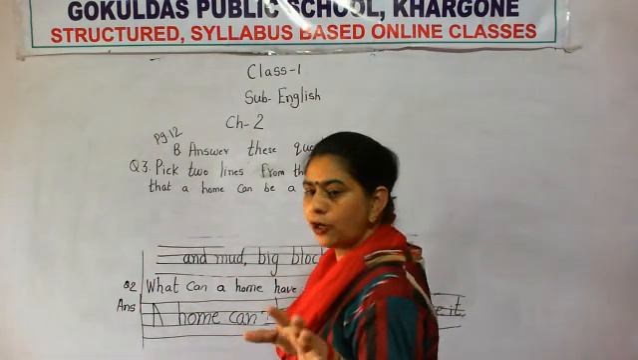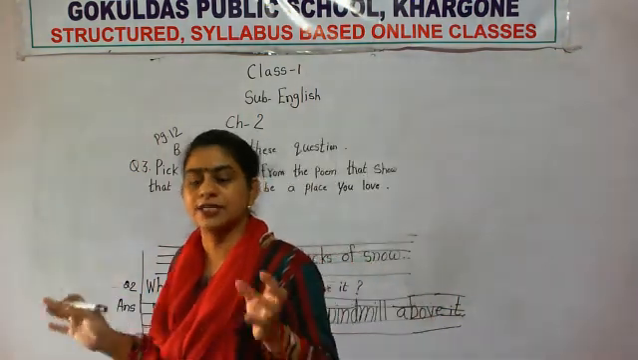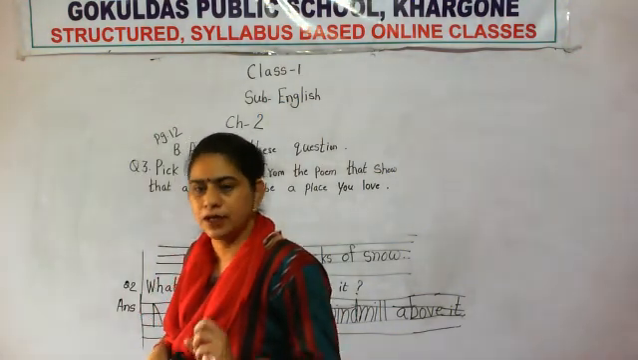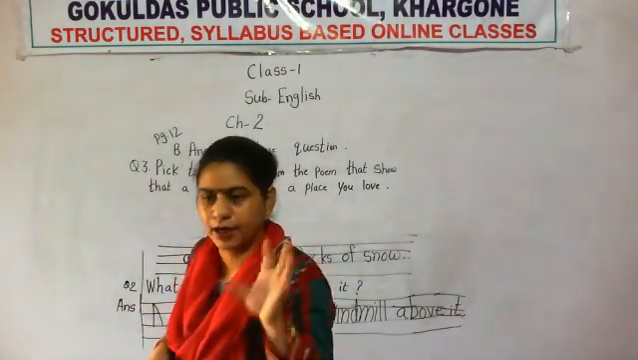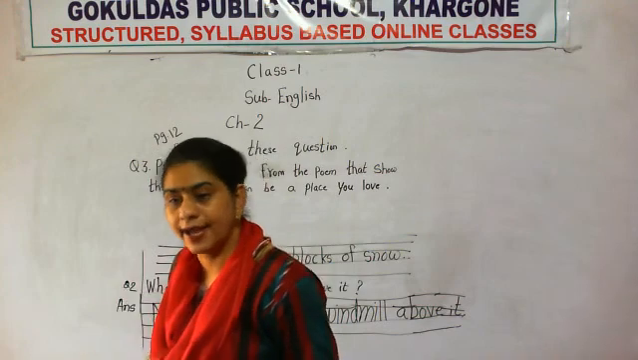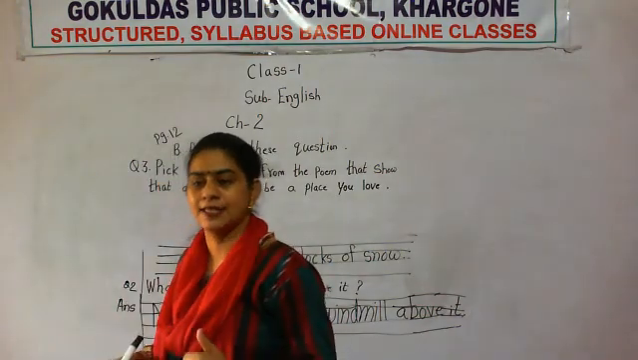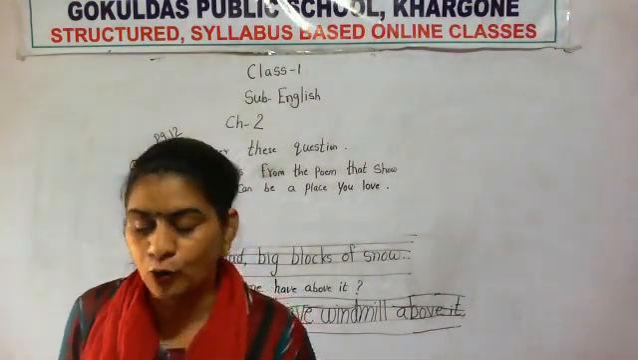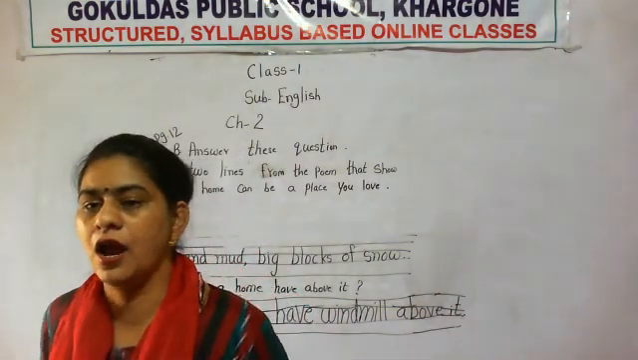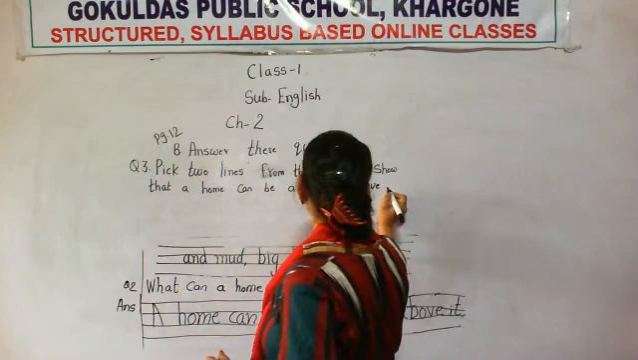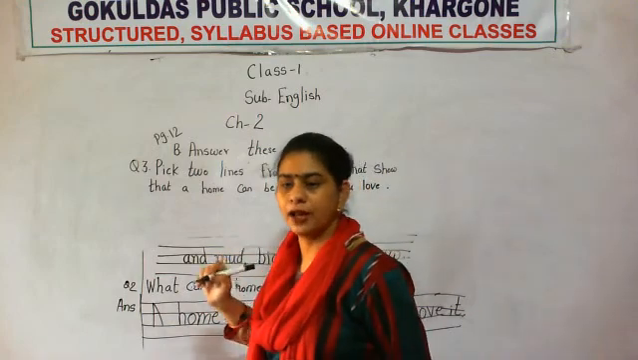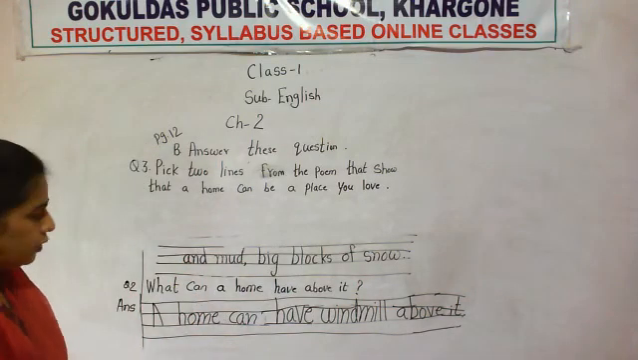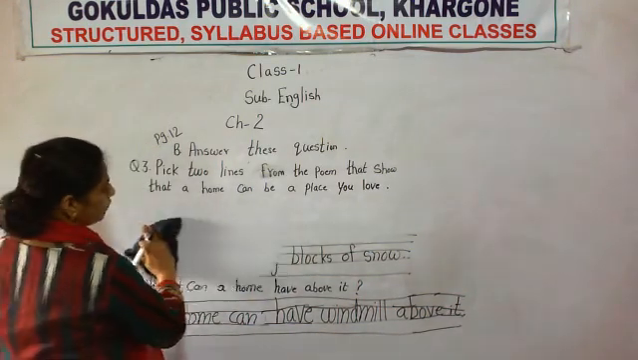Okay, that means they are not asking you any question, they are asking you that you yourself pick up 2 lines from the book, from the poem. Okay, and then you write the answer by yourself, why a home can be a place you love. That's why they put here a full stop. They had not put here a question mark. Okay, now it's our turn to write the answer.